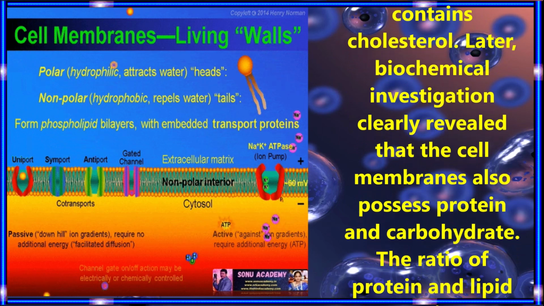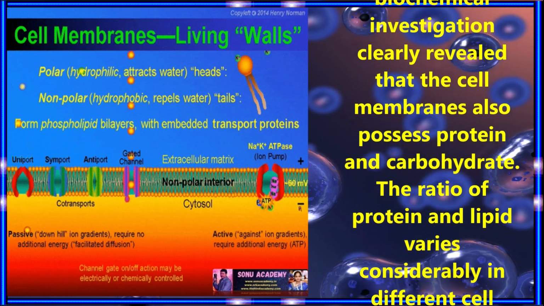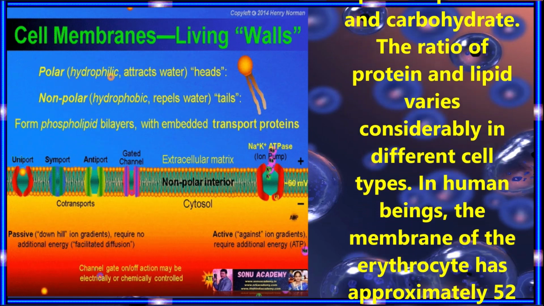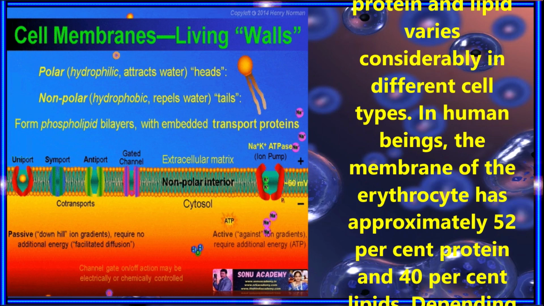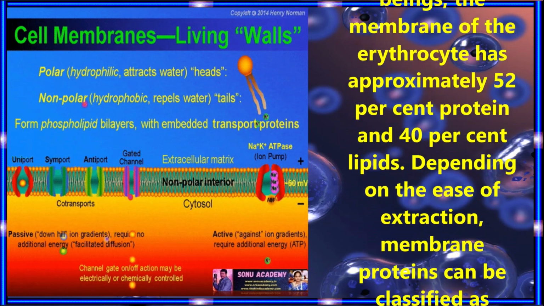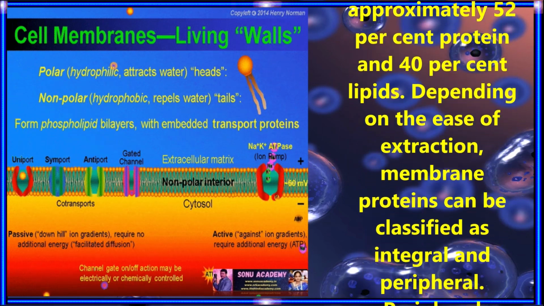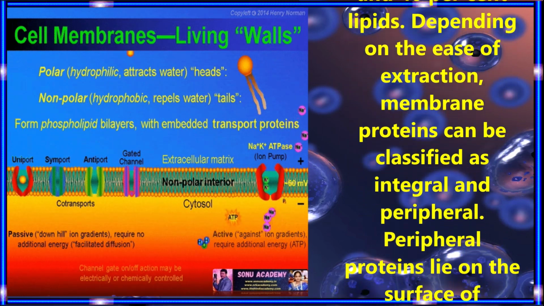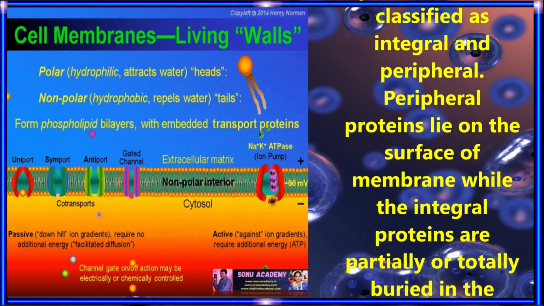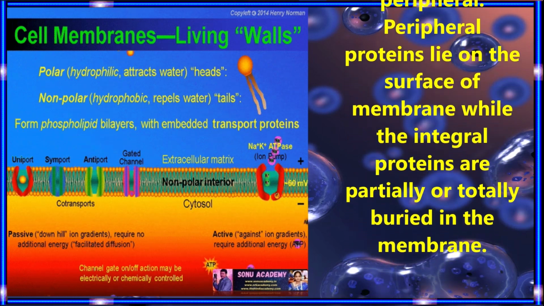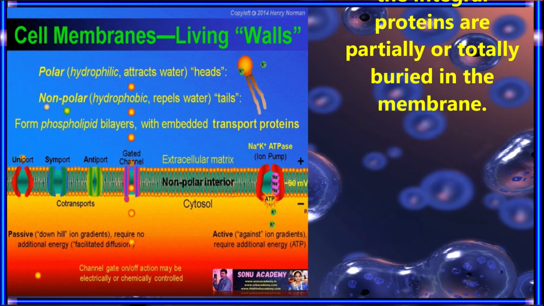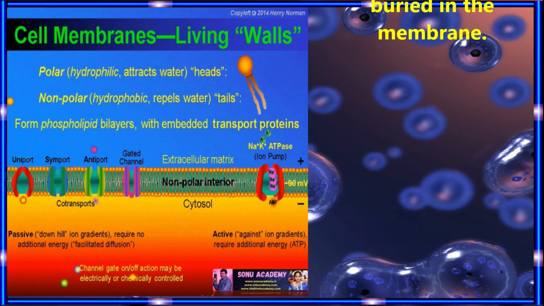Later biochemical investigation clearly revealed that the cell membranes also possess proteins and carbohydrates. The ratio of protein and lipids varies considerably in different cell types. In human beings, the membrane of the erythrocytes has approximately 52% protein and 40% lipids. Depending on the ease of extraction, membrane proteins can be classified as integral and peripheral. Peripheral proteins lie on the surface of the membrane, while the integral proteins are partially or totally buried in the membrane.